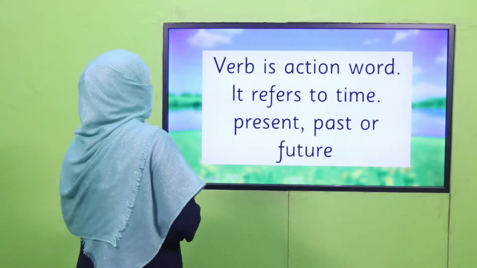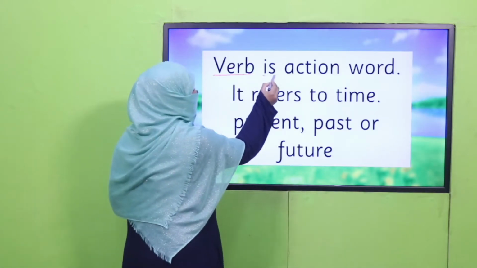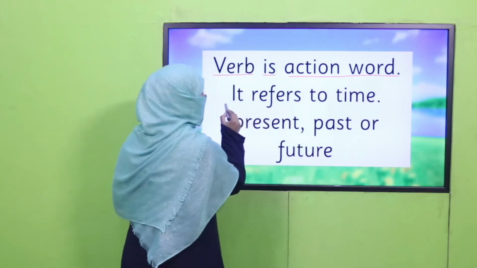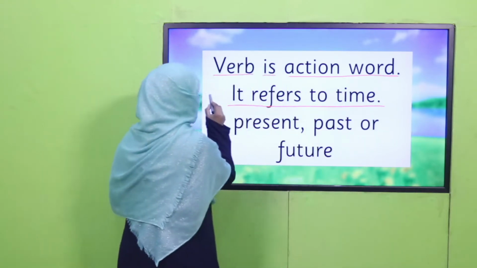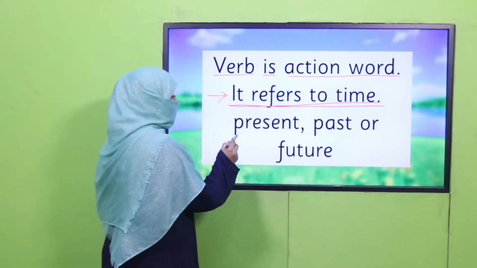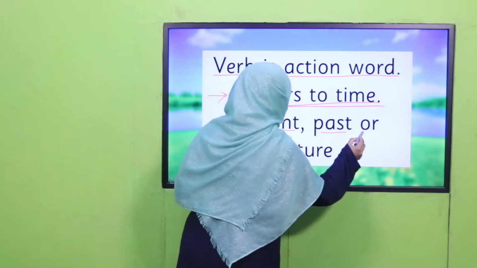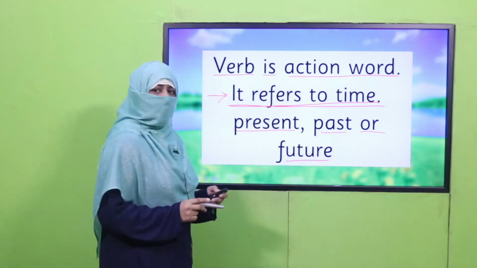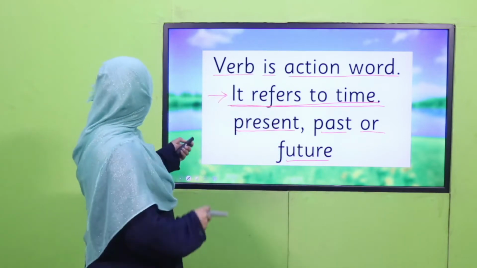And we know verb is action word. It refers to time. This is what I told you last time. Verb refers to time. And what the time can be, it can be present, past, or future. Now, how to differentiate these time?